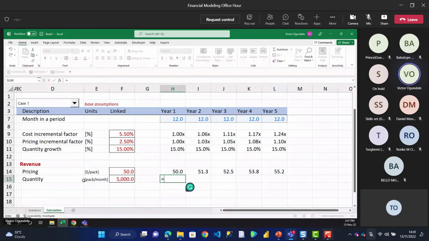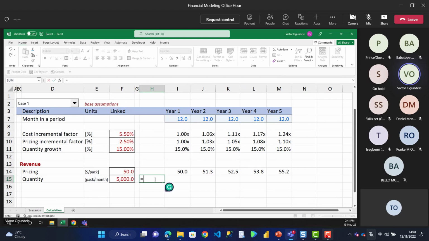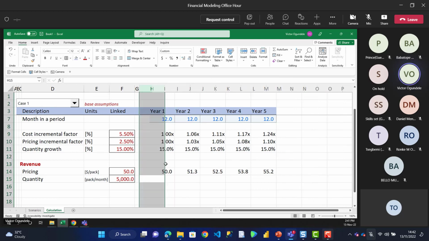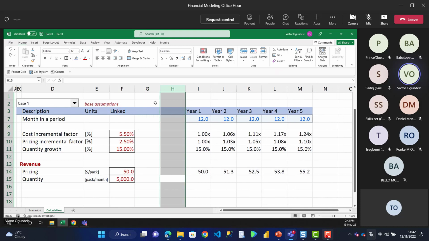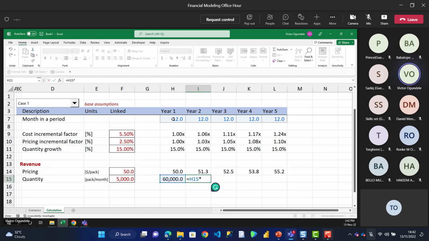which means we first need to get for our base period here. Let me add one column here. So for our base period, we are saying equal to, okay, so let's assume the first year is the same thing as business. So we don't need to do that. So I'm saying equal to my 5,000, right? Then multiply by the months in a period, which is 12 months. Enter. So this is the total units they are going to sell yearly. Then I'm saying if this is what they are selling, so 1 plus the quantity growth, which is the 15% for the respective period.